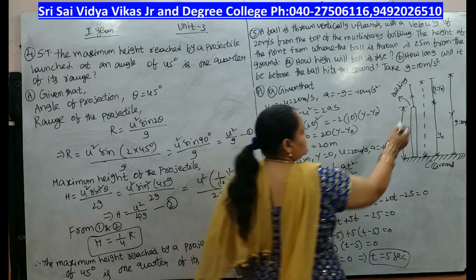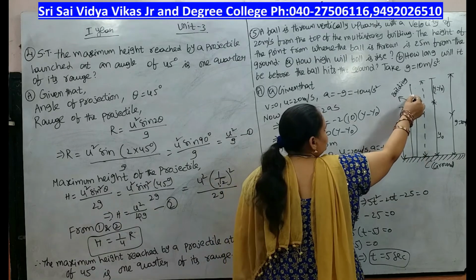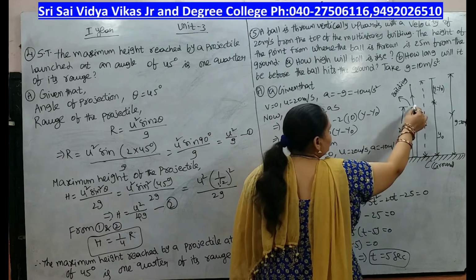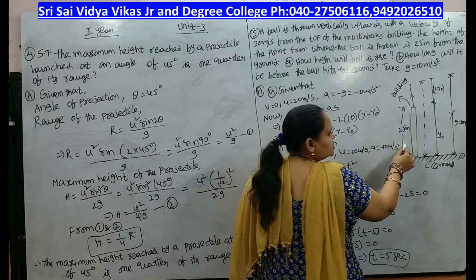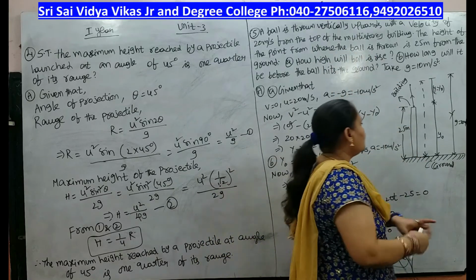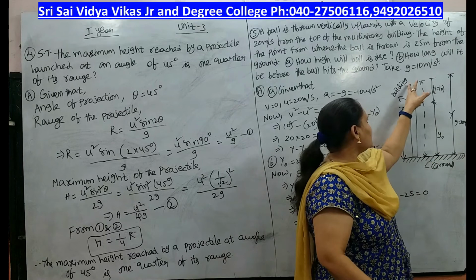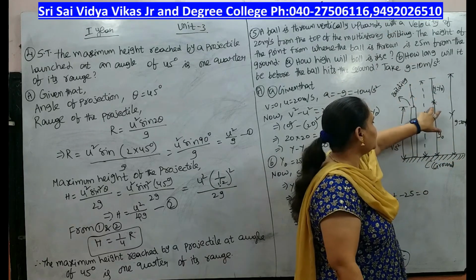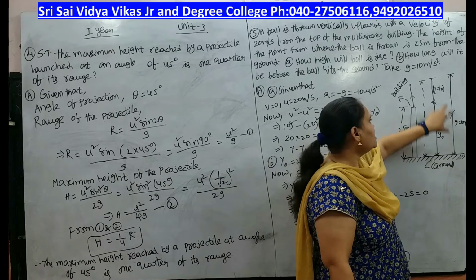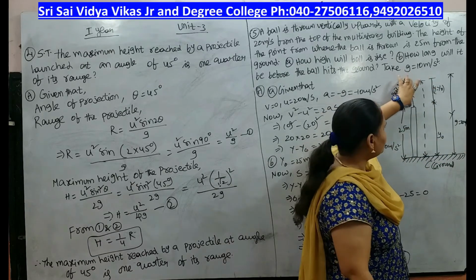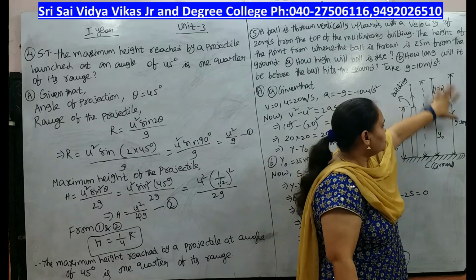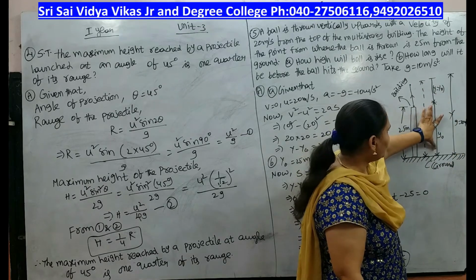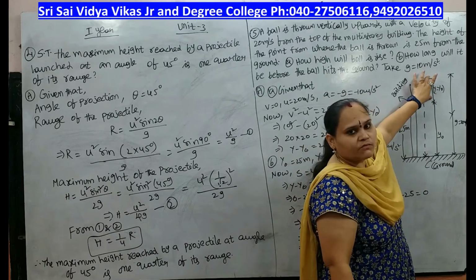Once more: this is the building, here is the person, and from the person to the ground the distance is 25 meters, as given. The total distance in the upward direction is y, and the building to ground is y naught. So the distance from where the person throws is y minus y naught.